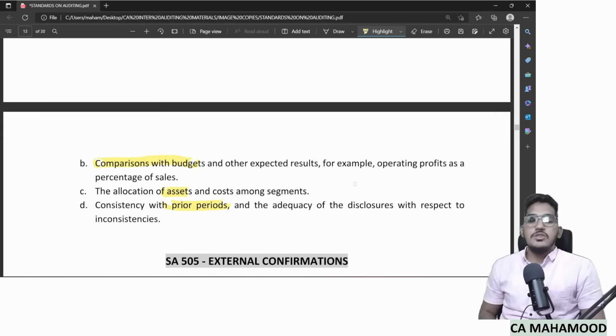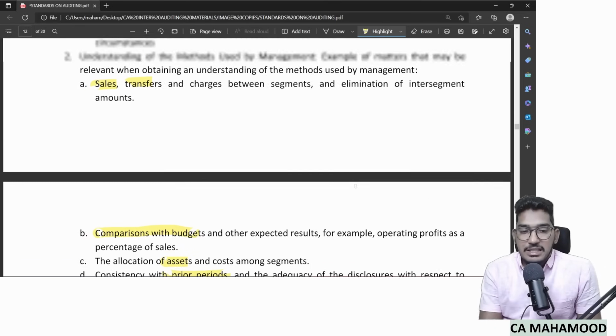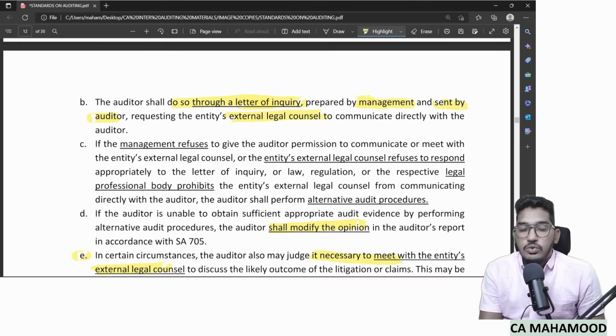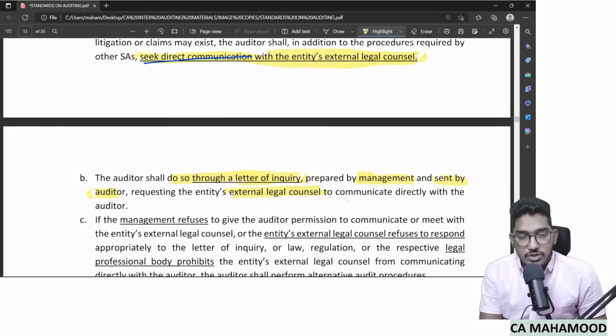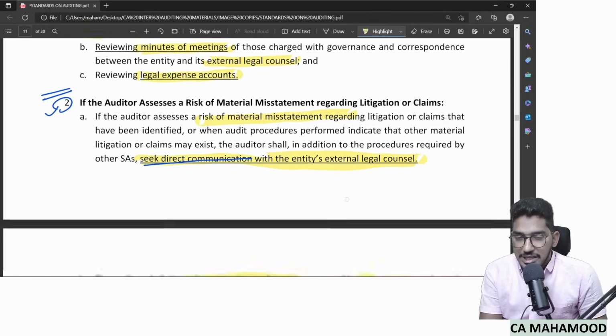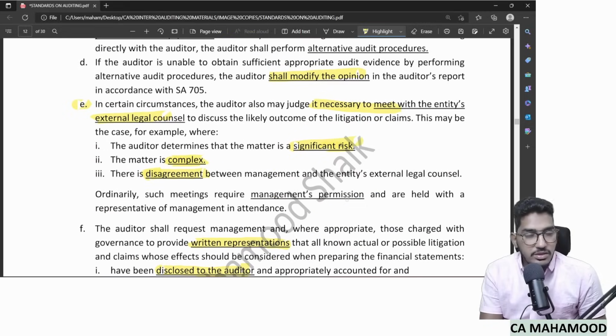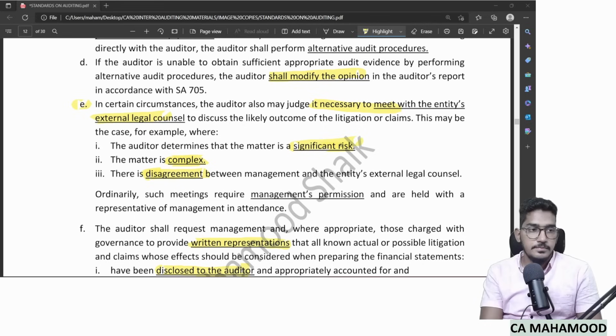So this is the guidance provided by SA 501 to obtain audit evidence regarding three selected items. What are those three selected items? Those three selected items are obtaining evidence regarding existence and condition of inventory, completeness of litigations and claims, and finally segment information. Clear? Very important standard for case scenario based MCQs and also descriptive questions. So with this, we are done with SA 501 successfully. Let us now proceed further with the remaining standards.